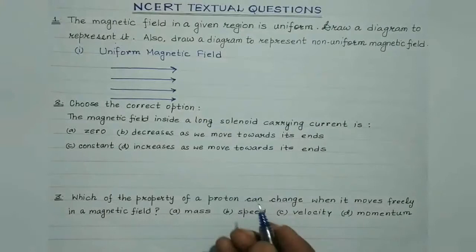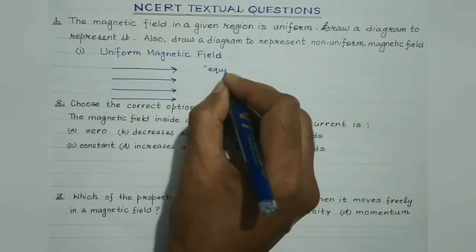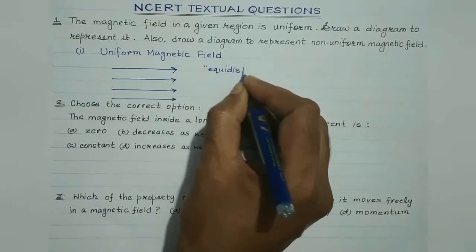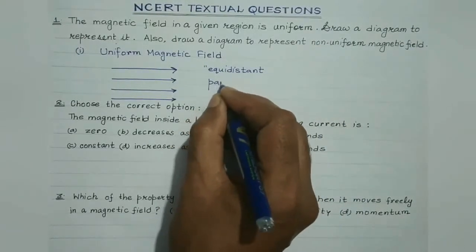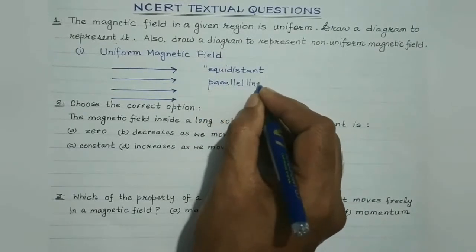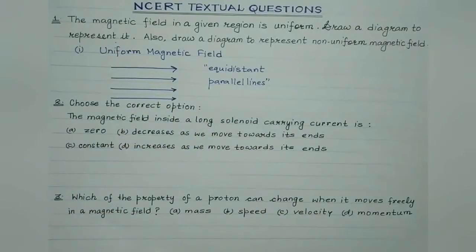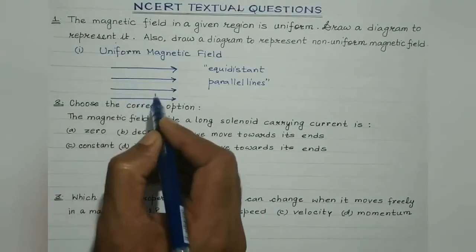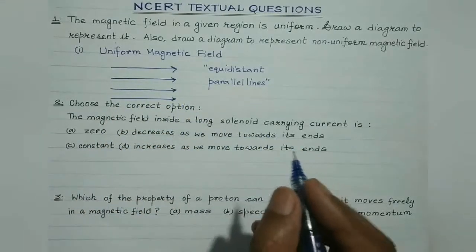So this is the proper representation of uniform magnetic field. So at any point, the magnetic field, its magnitude and direction is same, right?